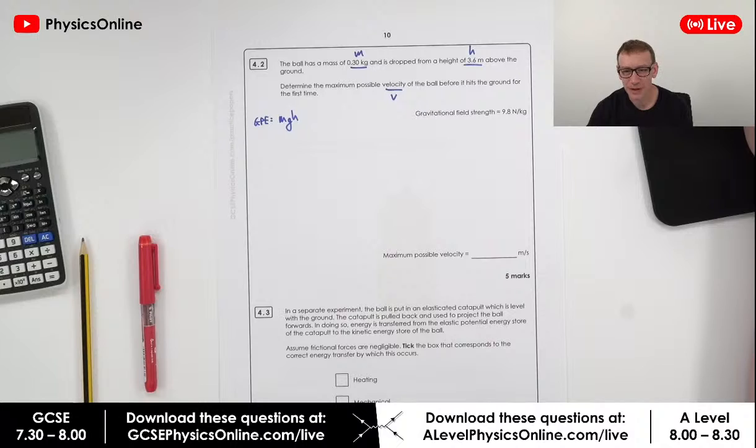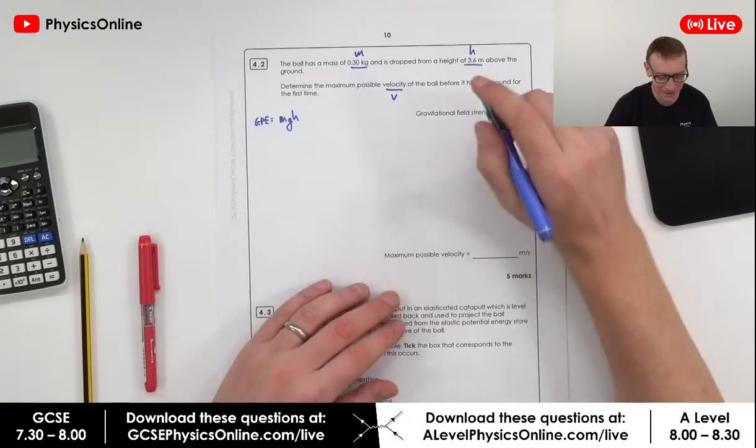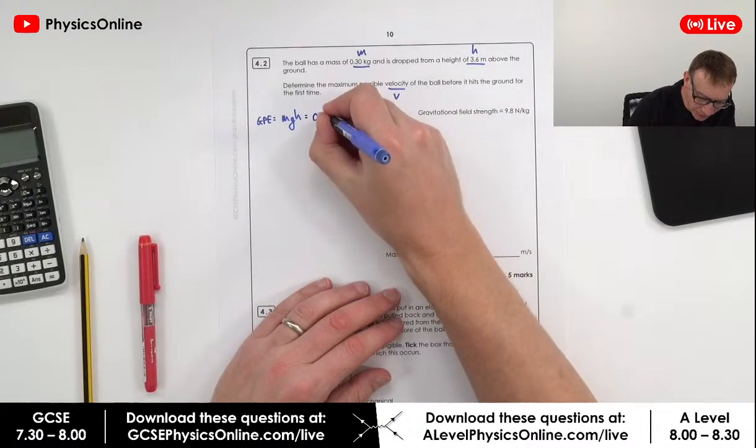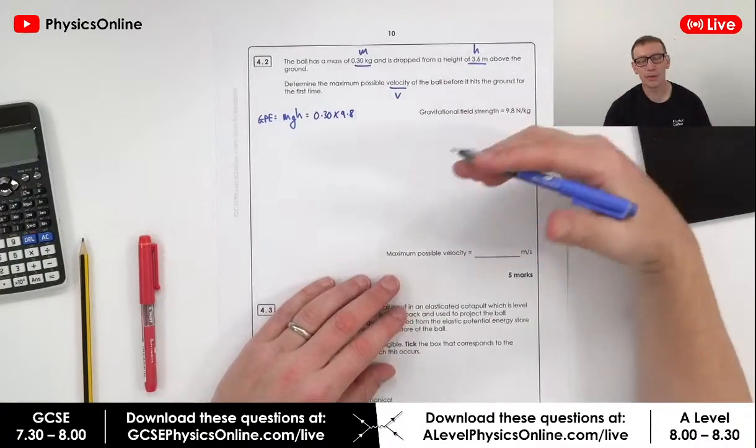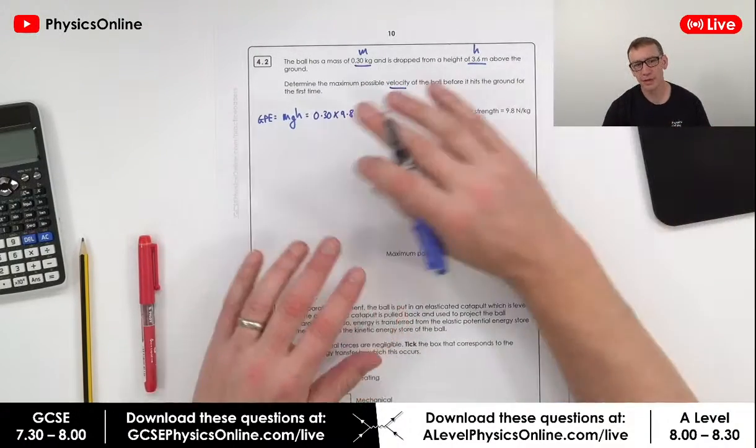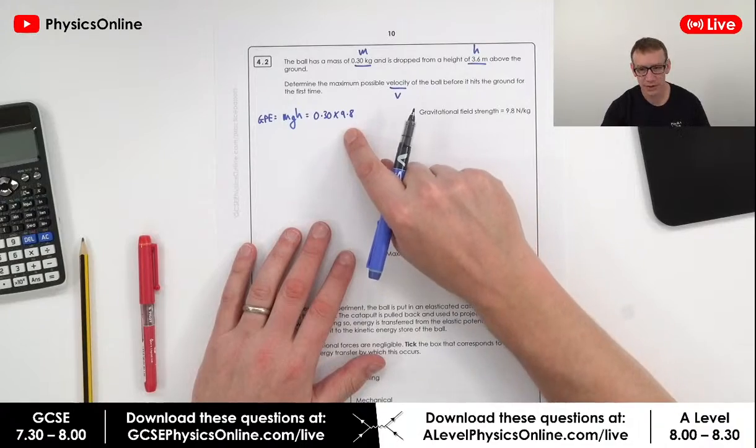Some people are writing down stuff, and I think this is really helpful actually. So that's going to be equal to 0.30. I'm going to use 9.8. Now, I think some exam boards use 10. I think Edexcel tend to use 10. I'm going to use 9.8 as my value for g.